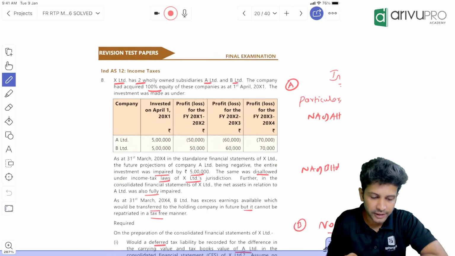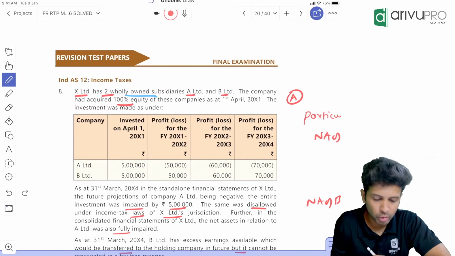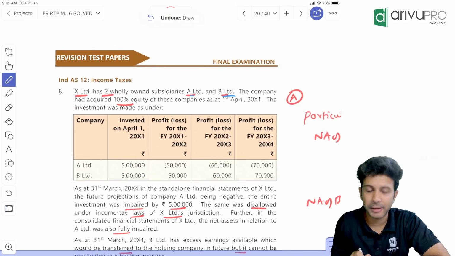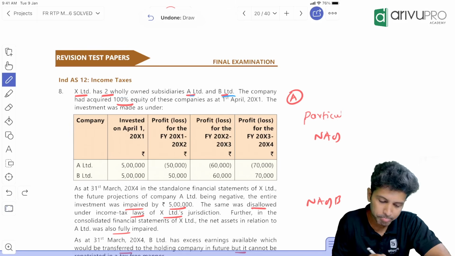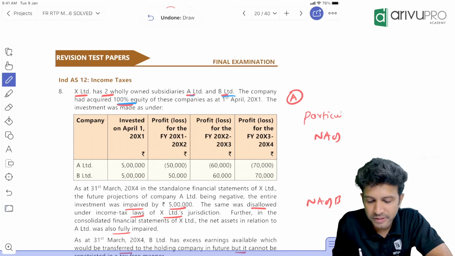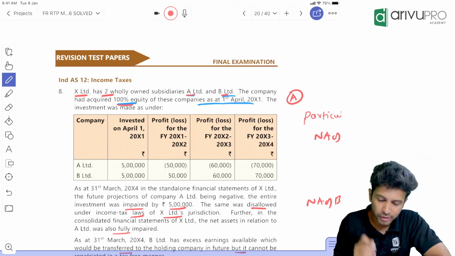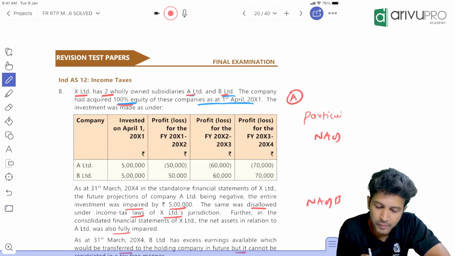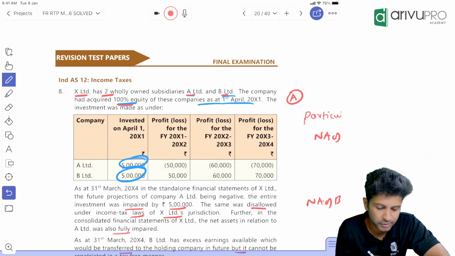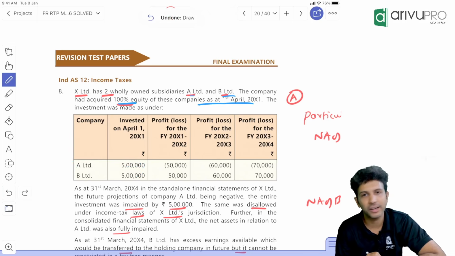Check this. This is an Ind AS 12 question. X has 2 wholly owned subsidiaries, A and B. X is a parent, with 2 fully owned subsidiaries A and B. The company had acquired 100% equity of these companies on 1st April. That's your date of control. Investment was as follows: on 1st April, X paid 5 lakh and 5 lakh to acquire both the subsidiaries.